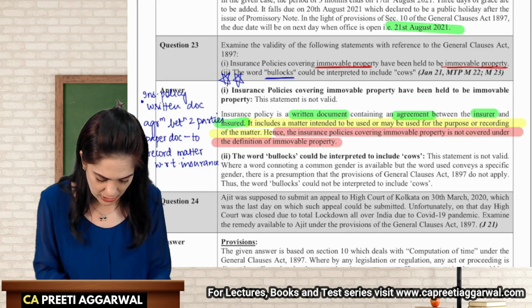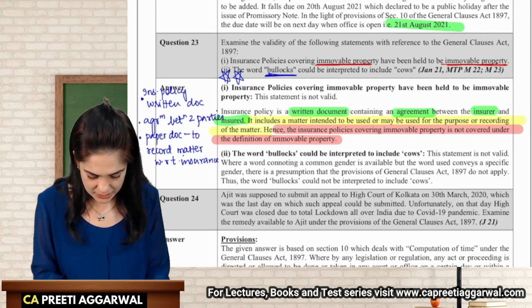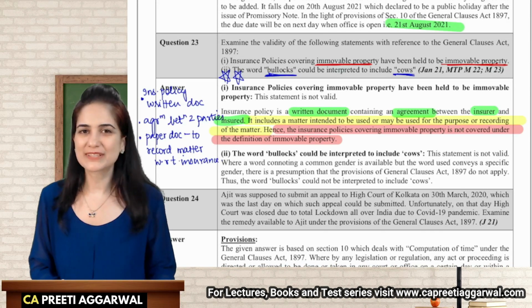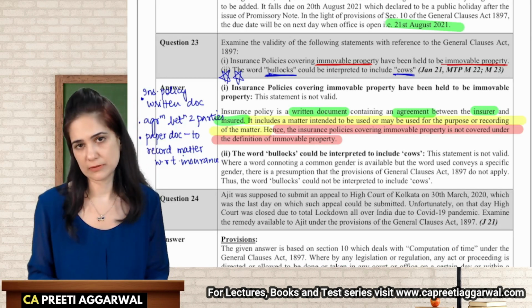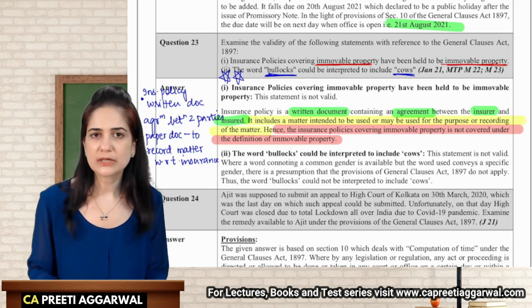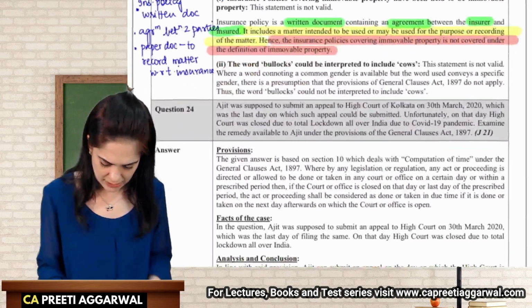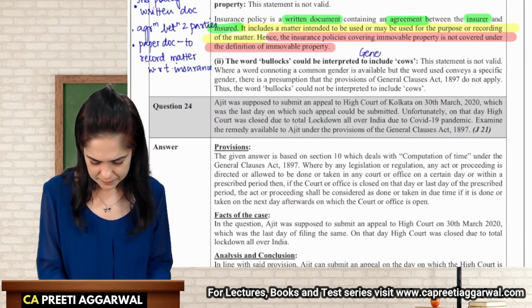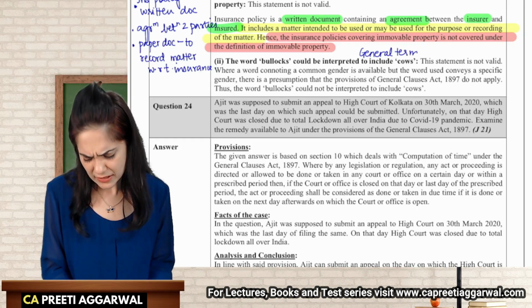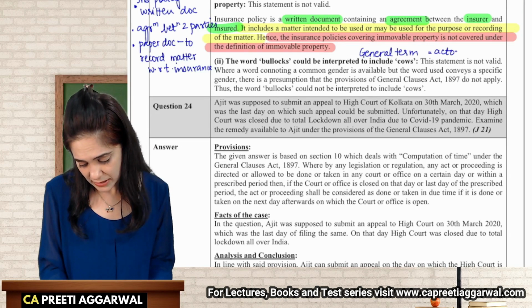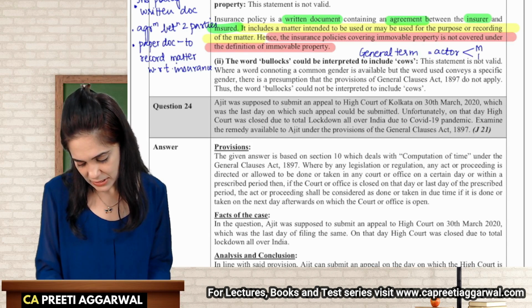The word bullocks could be interpreted to include cows. No, that's not the case. See, if you are using general terms, in case of general terms, yes, we can say that male includes female also. Like, for example, a general term, actor. So, actor will include male actor as well as female actor.